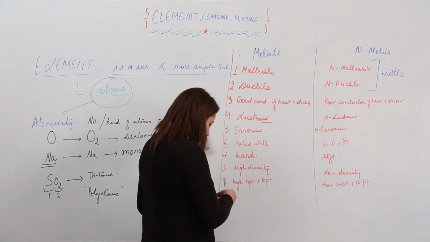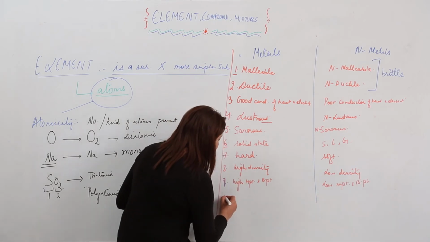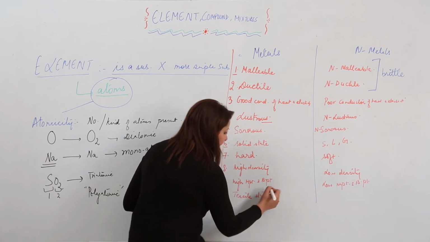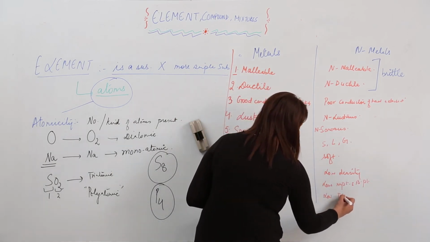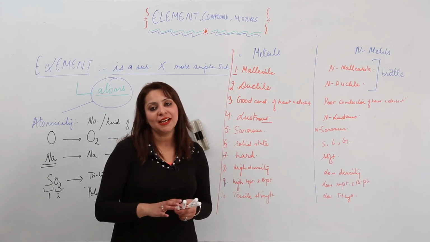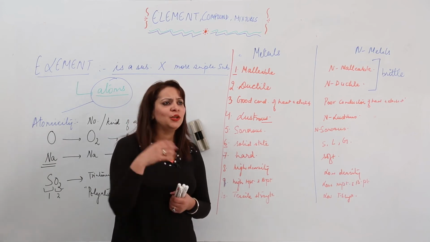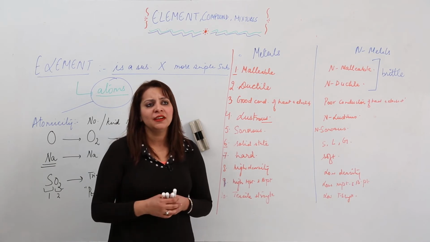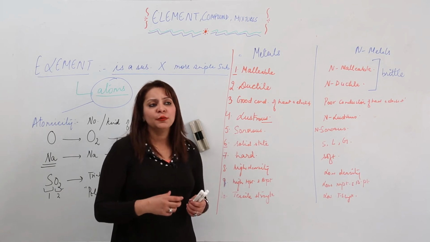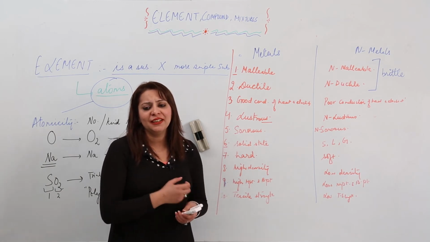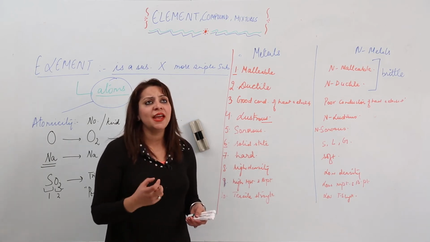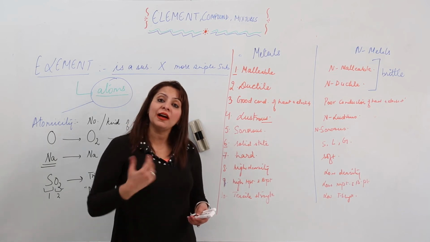And moreover, one more thing: metals have high tensile strength, and compared to it non-metals have very low tensile strength. The question must be striking your mind: what actually is tensile strength? You'll see this term in various books, but there is no perfect definition for it. Sometimes students ask the teacher and they just get manipulated with it being just a simple term. Tensile strength, you can say, is actually how rough and tough it is, right?